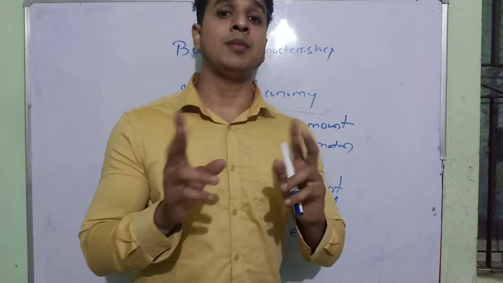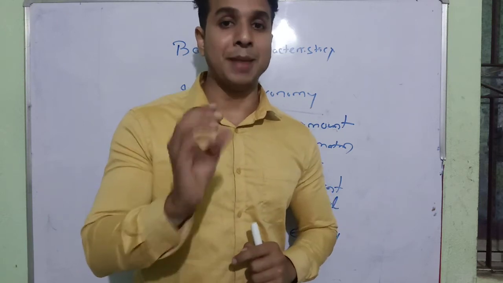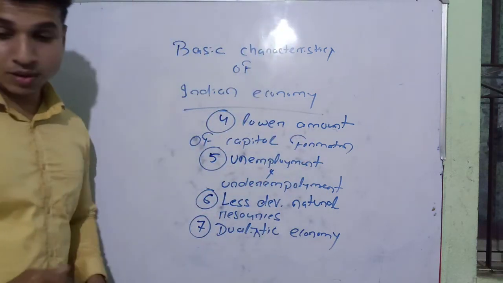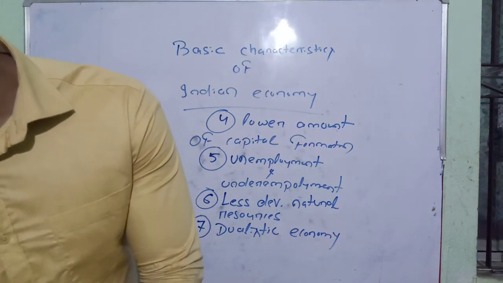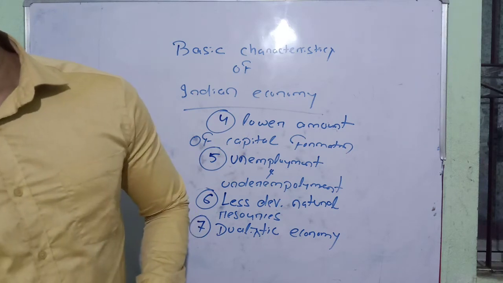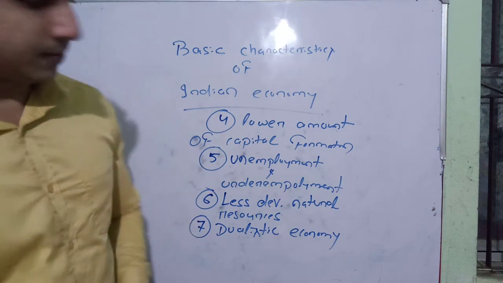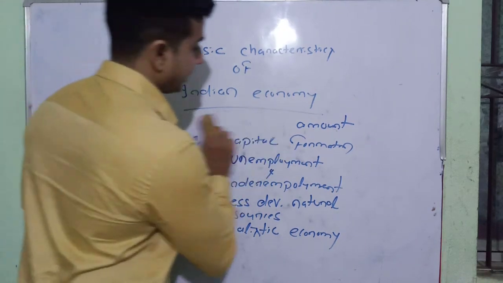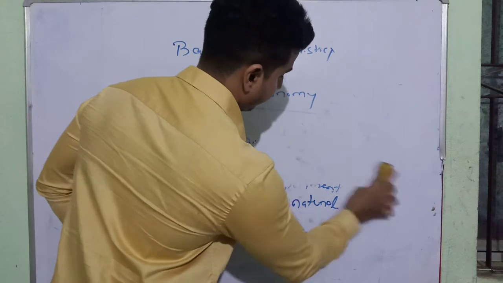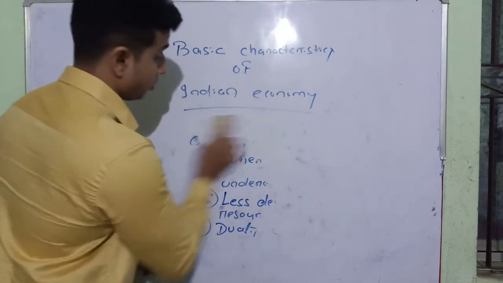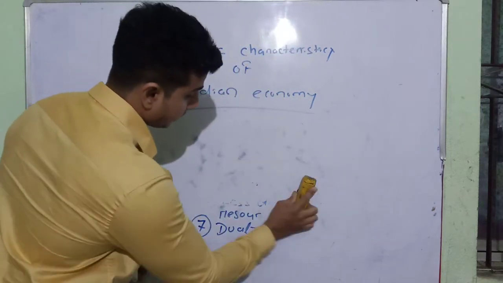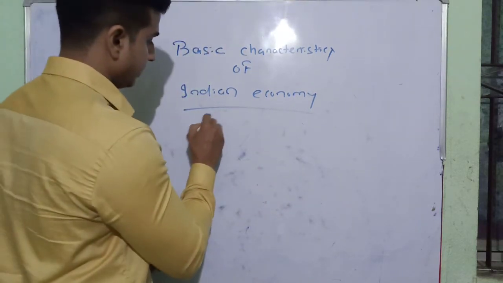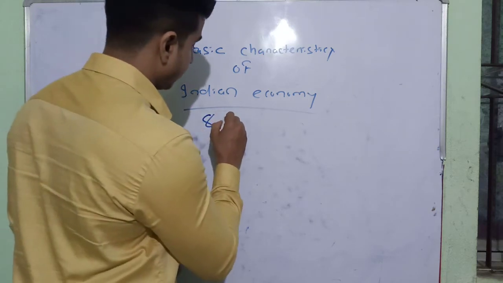So due to the prevalence of the two types of economy we are still backward. Then, after dualistic economy, comes poor, unequal distribution of income and wealth. Eighth point is unequal distribution of income and wealth. That is one of the most important characteristics of Indian economy. That is the eighth characteristic.